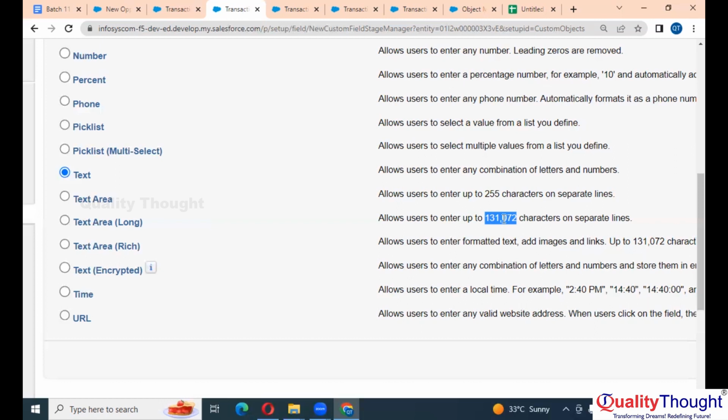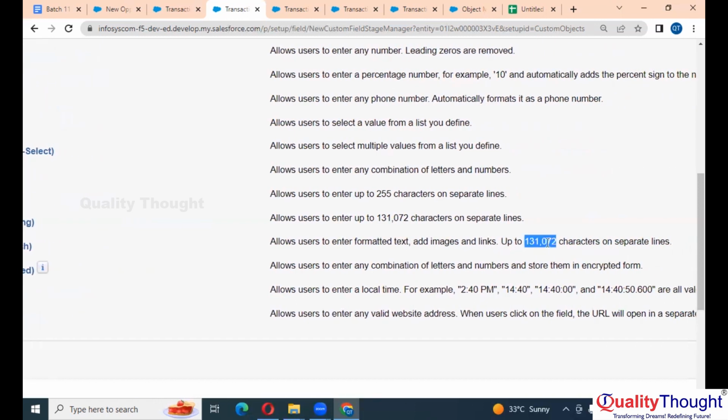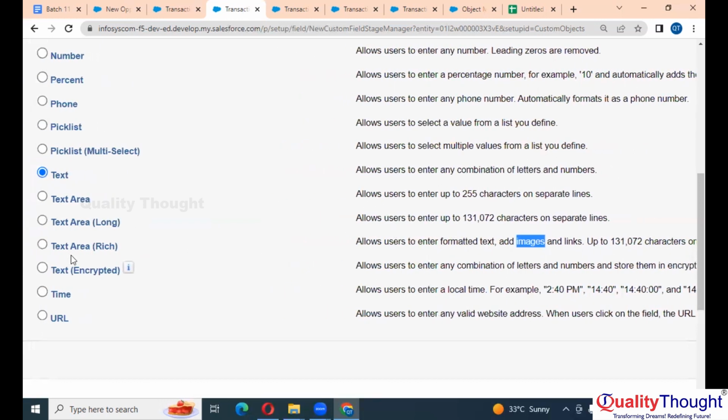But here in text area rich, you can take up to the same number of characters, but you can also add the images. Yes, links, like the URL links or whatever, you can do with the help of rich text area rich. Okay, now if you see this encrypted, what does it mean by encryption?